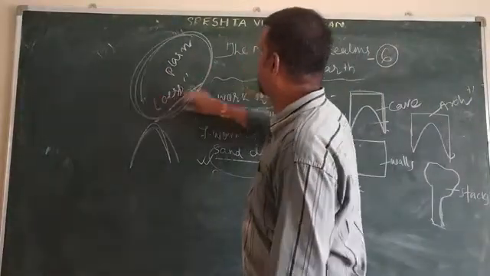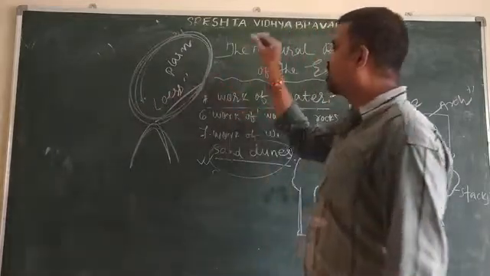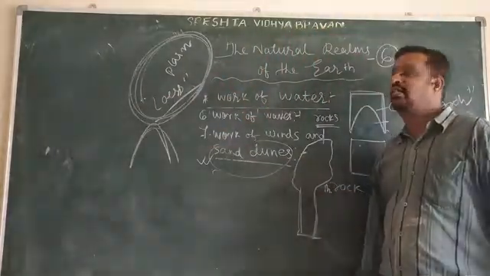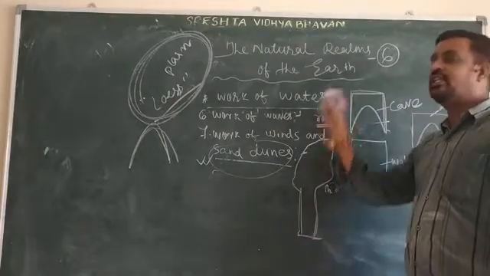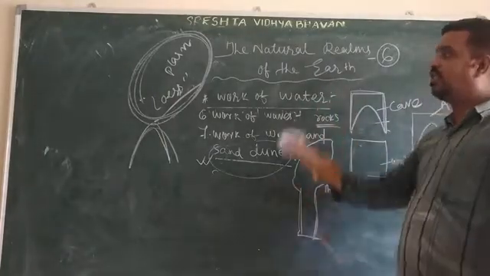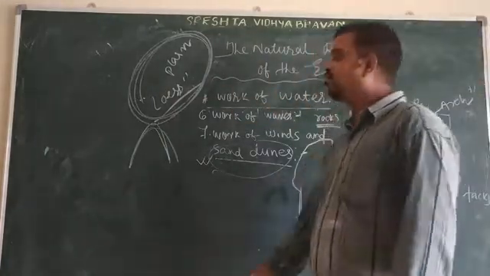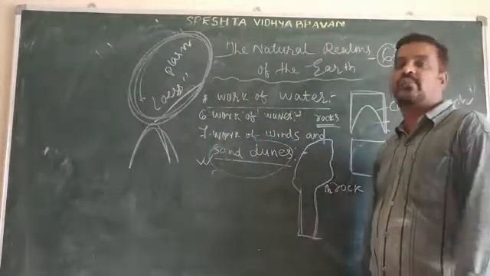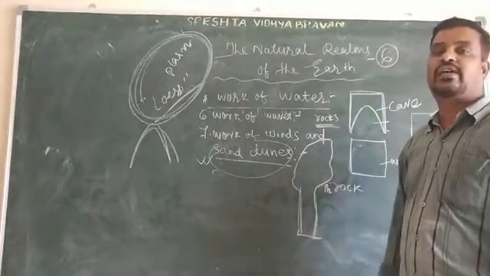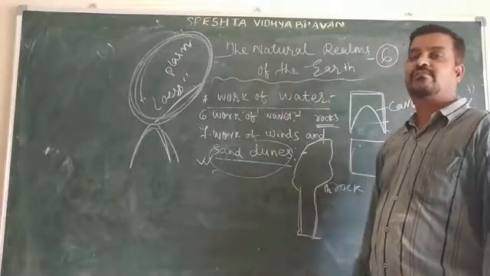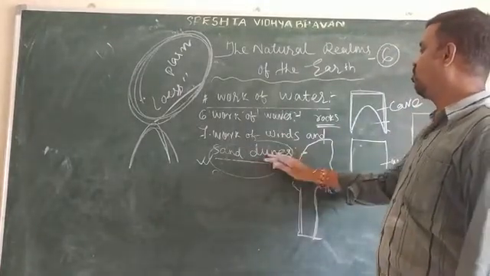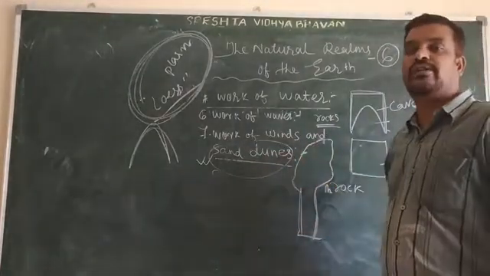These plains in the desert region are very fertile plains. So this is all about the work of winds and sand dunes.